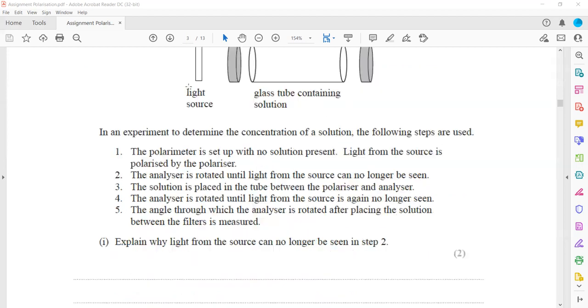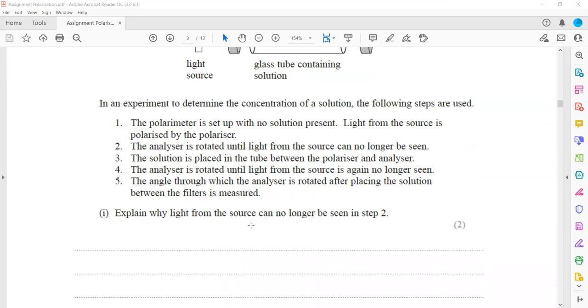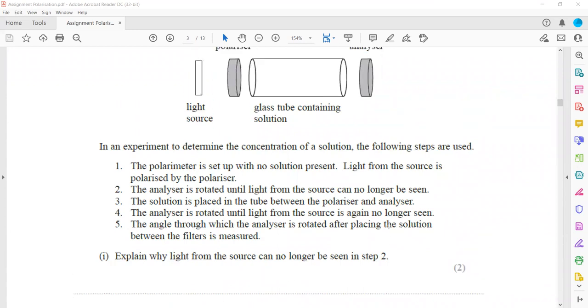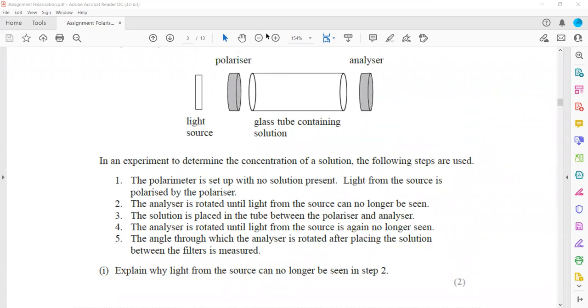Explain why light from the source can no longer be seen in step 2. So why are we not able to see it? For example, we have unpolarized light from the source, nothing is placed, but we are not able to see any light. So what is the reason for that? Why is there no light in step 2 when the analyzer is rotated?